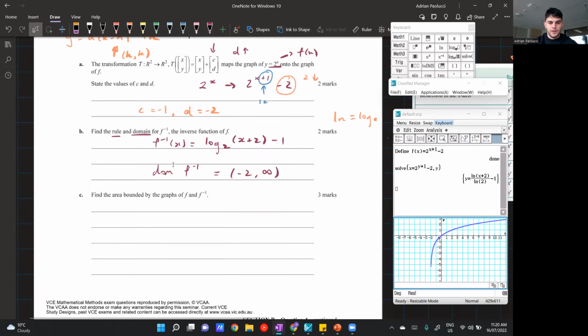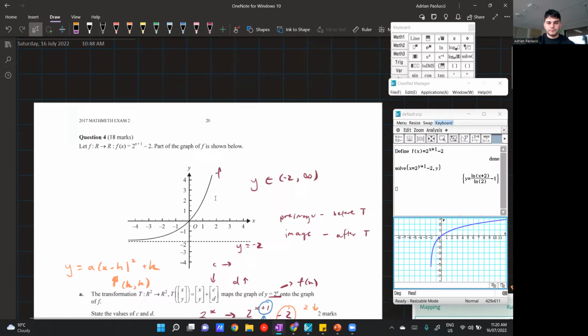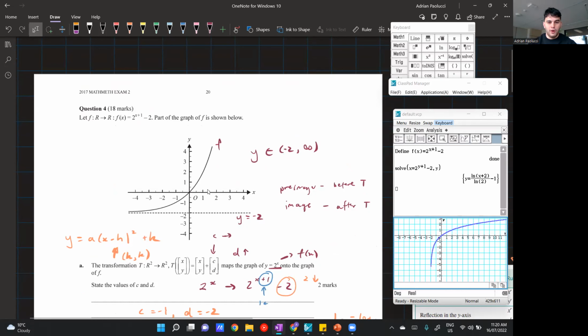Pretty easy question so far. Find the area bound by the graphs of f and f inverse. It's really good that we've got a graph here because now we can draw what f inverse looks like on the same graph. So I've got the asymptote at x is equal to -2. And then I just reflect this in the line y is equal to x. I'll just rub out some of the stuff here.